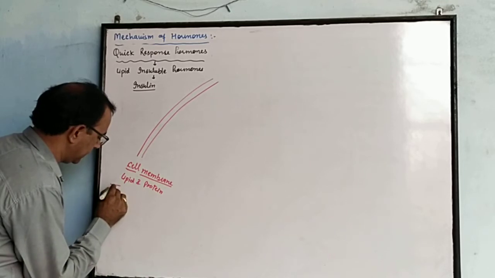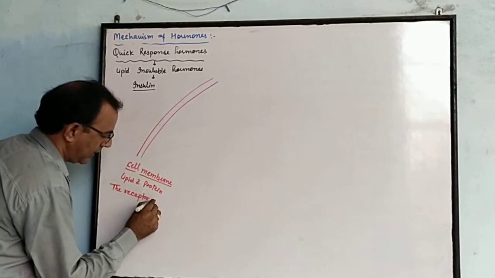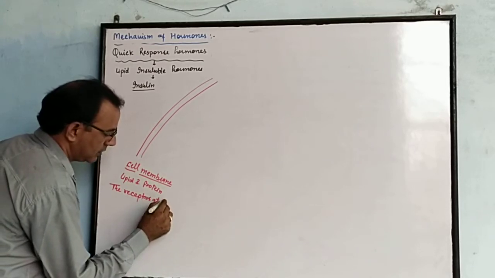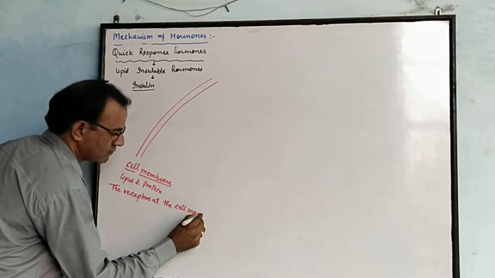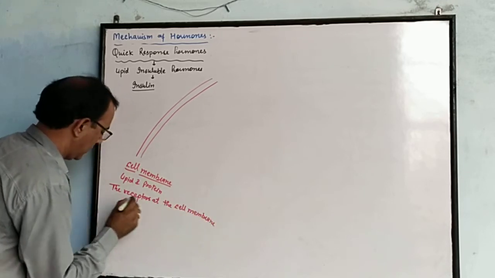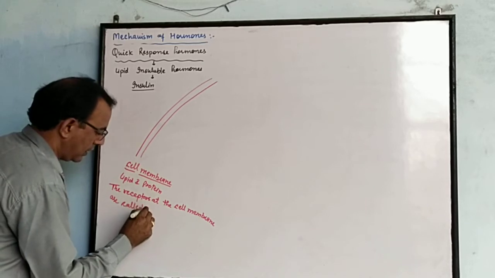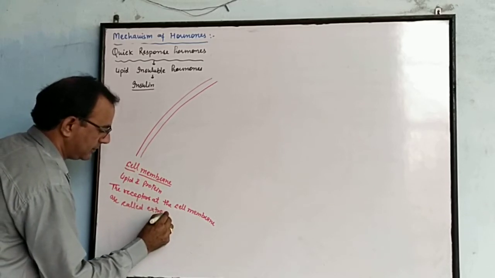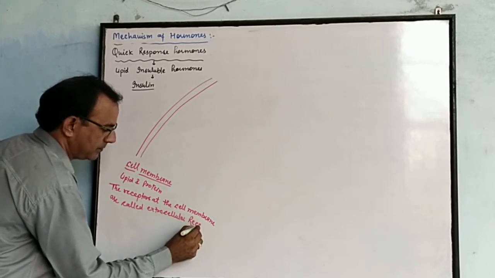The receptors at the cell membrane are called extracellular receptors.